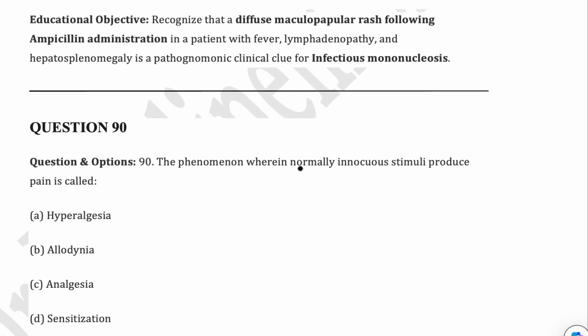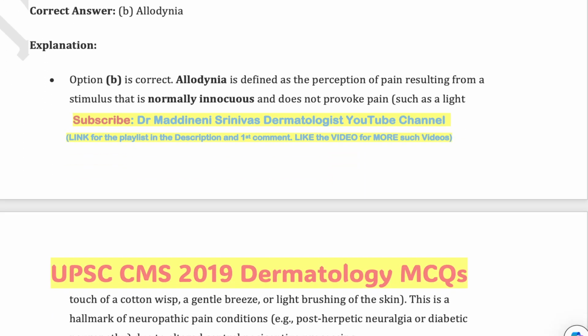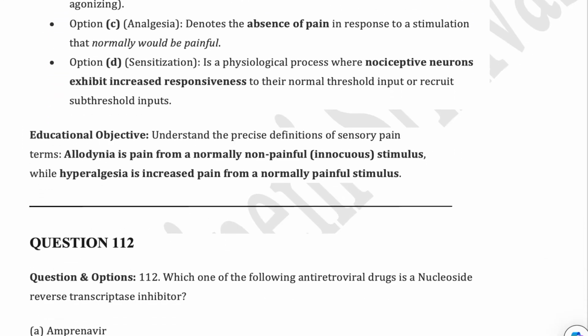Normally innocuous stimuli, that is non-painful stimuli, producing pain, what is it called? It is very classically seen in herpes zoster patients. Allodynia is the name of this condition.